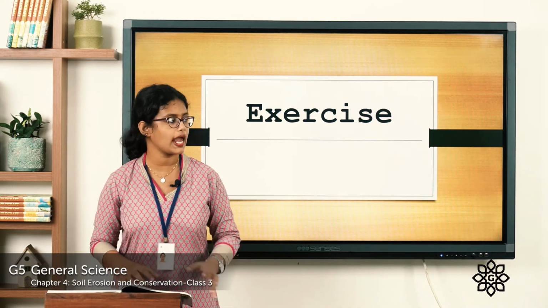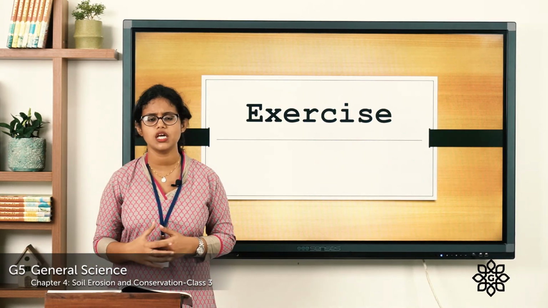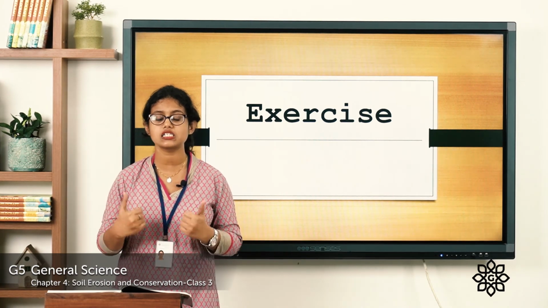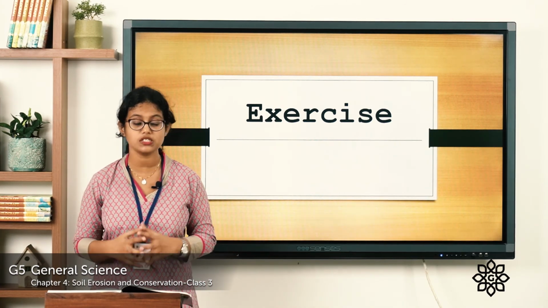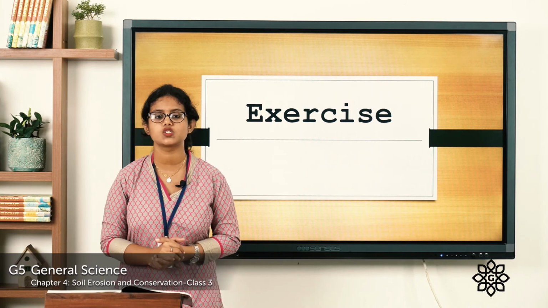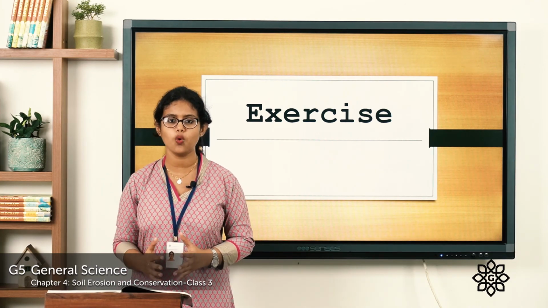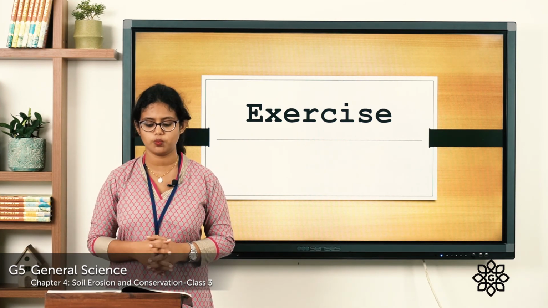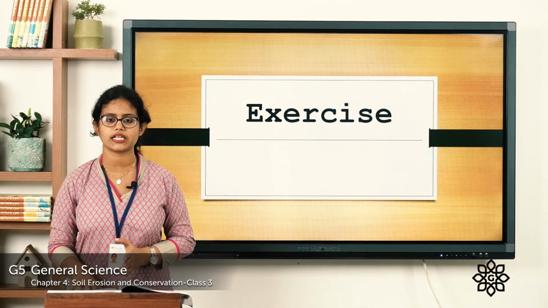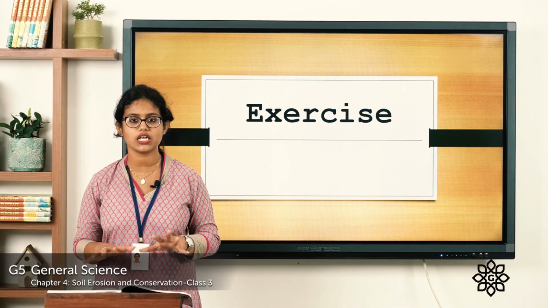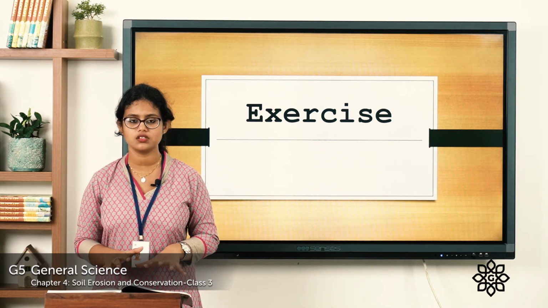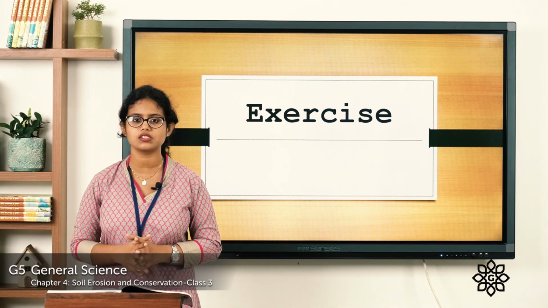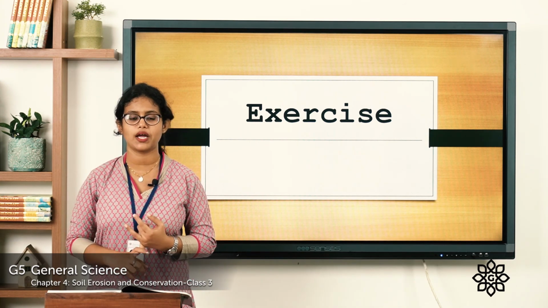The next one is an activity for you. What you have to do is experiment to find whether grass prevents soil erosion. You can try this experiment at home and write down the findings in your notebook. And the next one is also an activity where you can take three different types of soils, study them, observe them, and answer the following questions. You can do these activities and send them through Microsoft Teams.